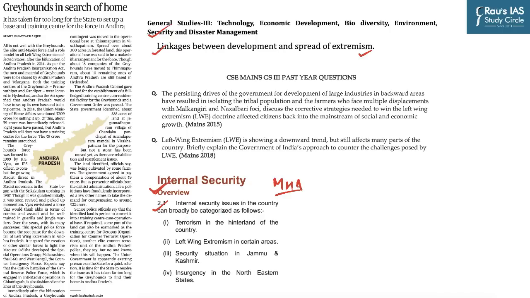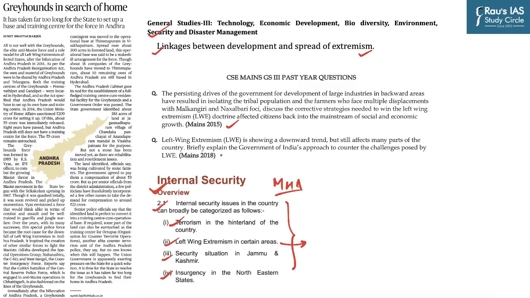It says, internal security issues in the country can broadly be categorized as follows: terrorism in the hinterland of the country, left-wing extremism in certain areas, security situation in Jammu and Kashmir, and insurgency in the northeastern states. So when UPSC expects you to be aware of the internal security challenges, these are the 4 internal security challenges which you should prepare for the mains examination. And of course, left-wing extremism appears prominently there.